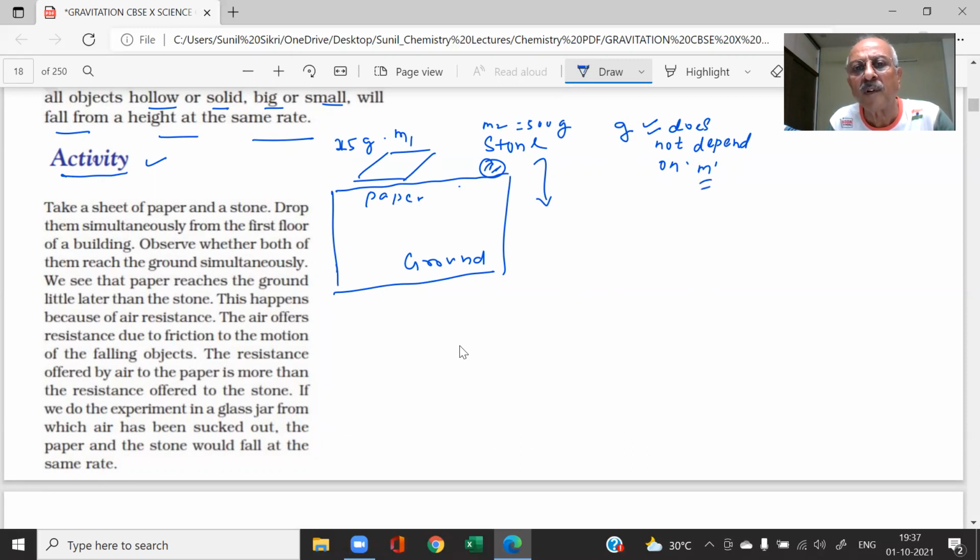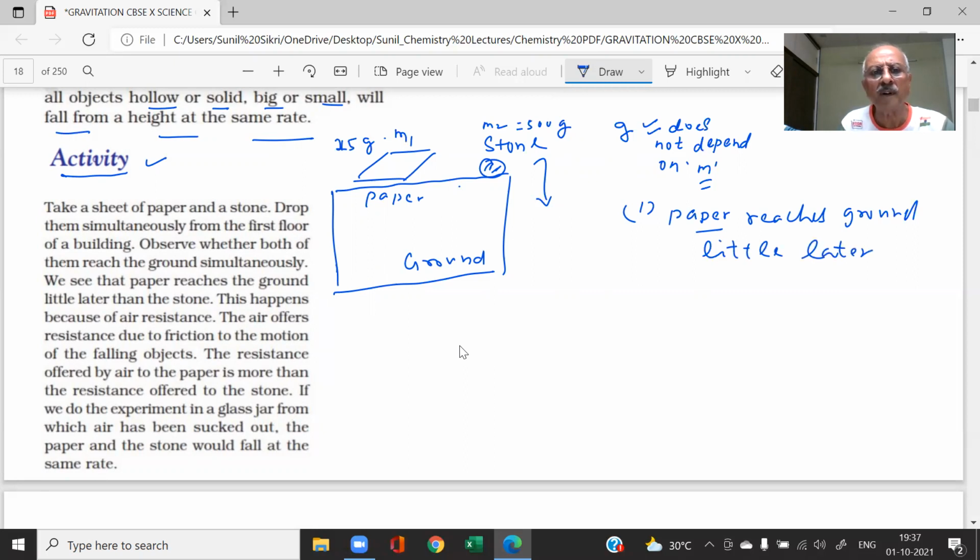Does it depend on m? No. So we should expect that both should fall at the same rate. But what is observed in this case? The paper reaches the ground a little later. What could be the reason then, students? What happened? What explanations are you giving? Because the value of g does not depend on the mass, we have already calculated. But in this case, what happened?